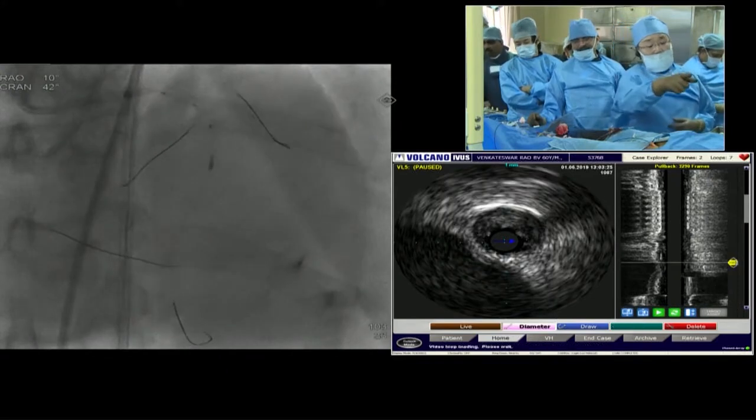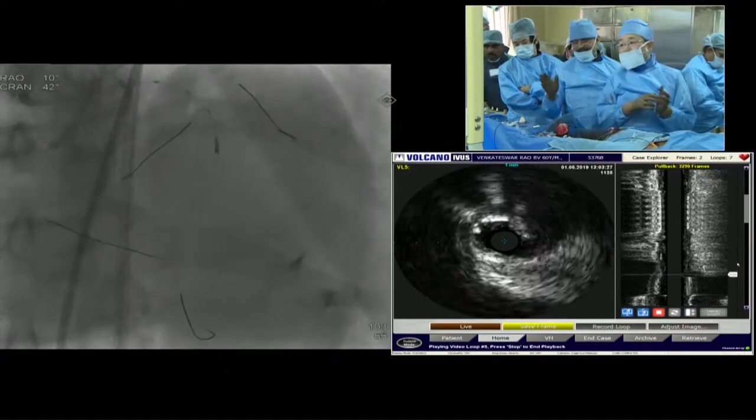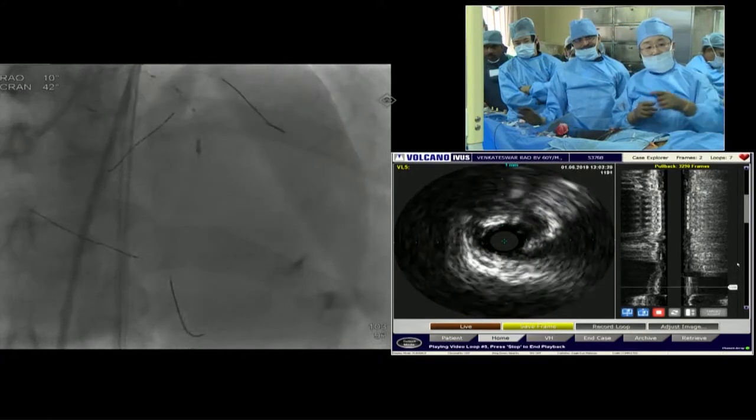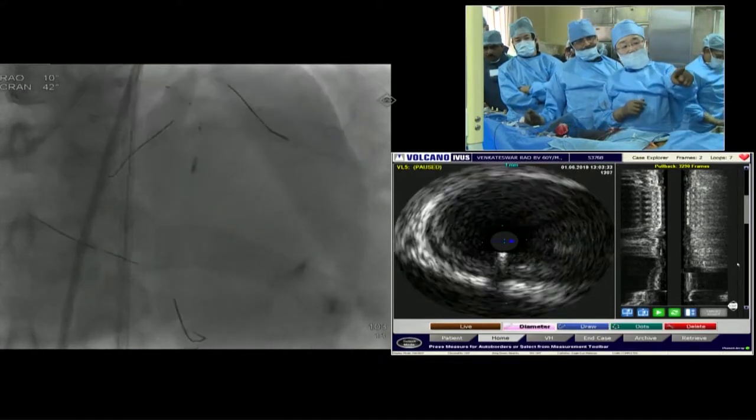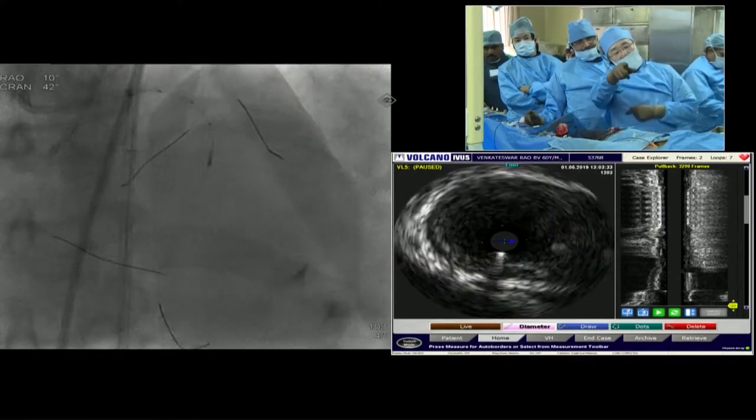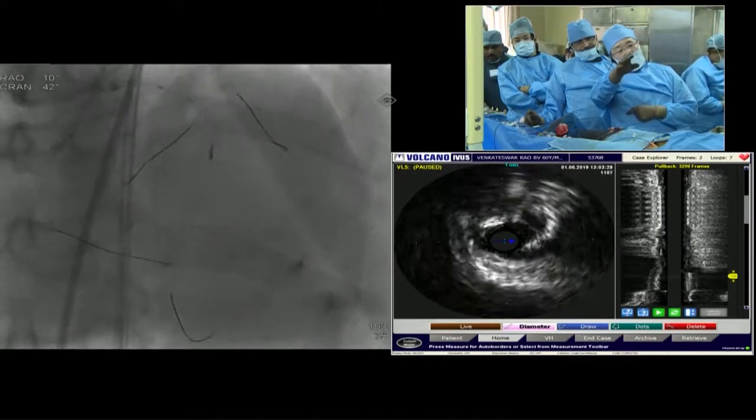Separate origins: LAD, ramus, circumflex, separate origins. So there are no two left mains. Yes, okay. This one. Can you see the IVUS? Yeah, we see. The Limus is coming from the 4 o'clock.